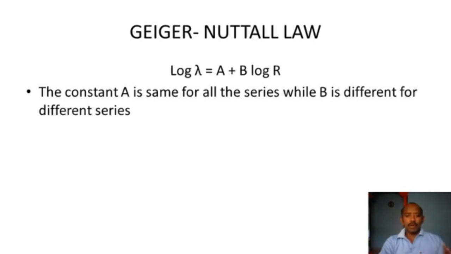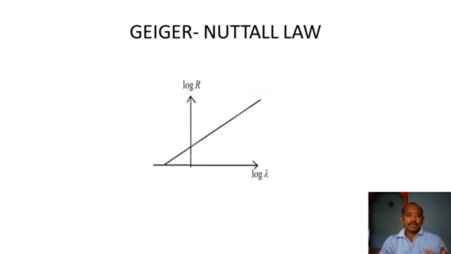So we can plot a graph of the Geiger-Nuttall law, with log lambda along the x-axis and log R along the y-axis. We will get a curve like this. According to this graph, when the disintegration constant is high, the range is also high, and the range also depends on the energy.